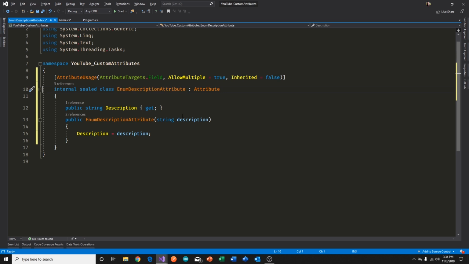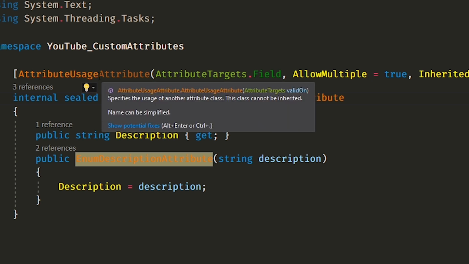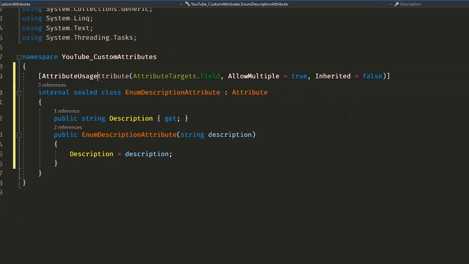This is our class with the Description property, and we decorated the class with an attribute called AttributeUsageAttribute. Now, whenever you define and decorate something with an attribute, you don't need to provide the suffix, but it is there. This also works. But the C# compiler has changed the color here. I'm not sure you'll be able to see this color by the time YouTube gets done with the video encoding. But it's dimmed down a bit, so you don't actually need it. It's optional.